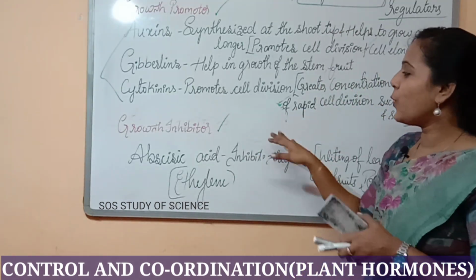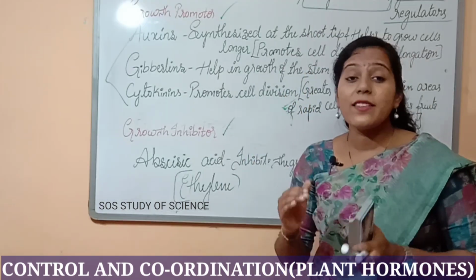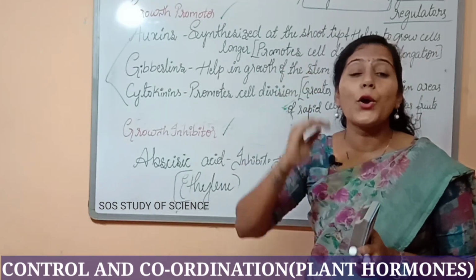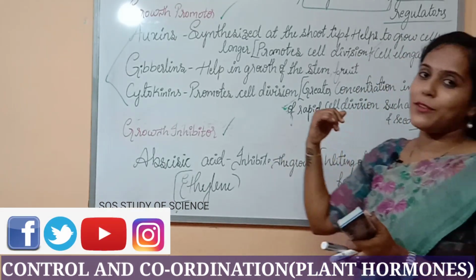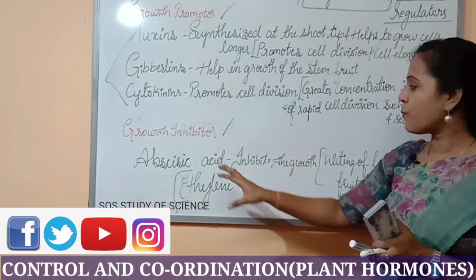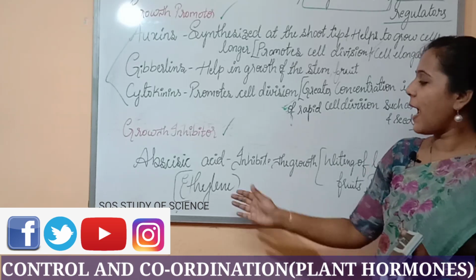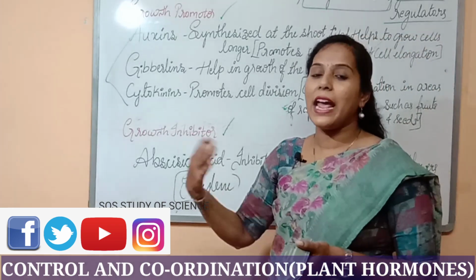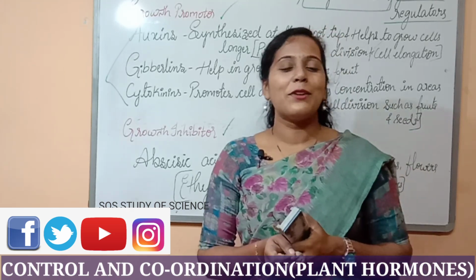Moving to growth inhibitors, the last one we studied was abscisic acid. Abscisic acid is stopping the growth of the plant, as well as helping in wilting of leaves, flowers, fruits and the branches of the plants. Most importantly, what you have to remember is that it stops the growth of the plant. And ethylene, obviously, as I told you, helps in the aging and the ripening. Hope you all have understood about the plant hormones.